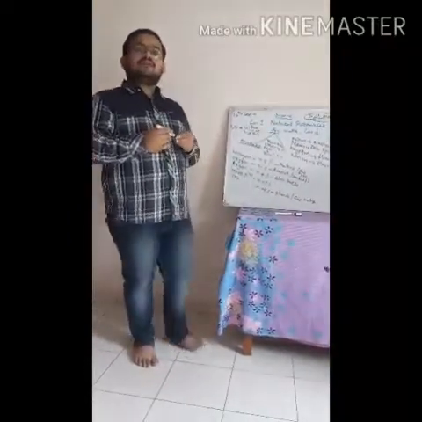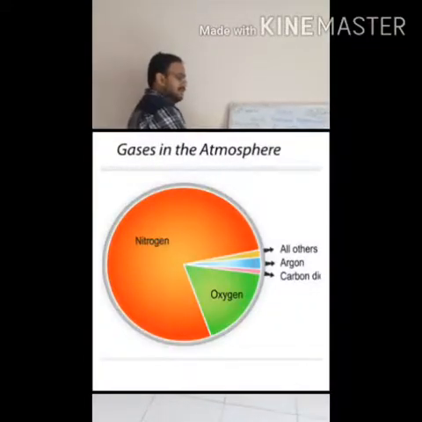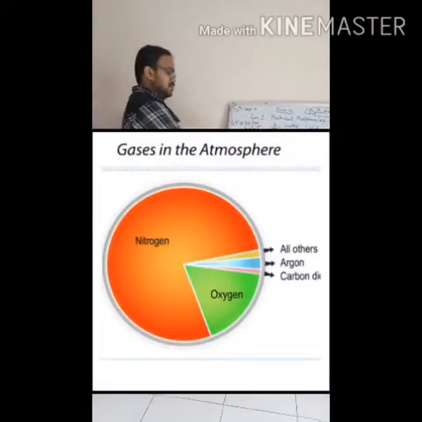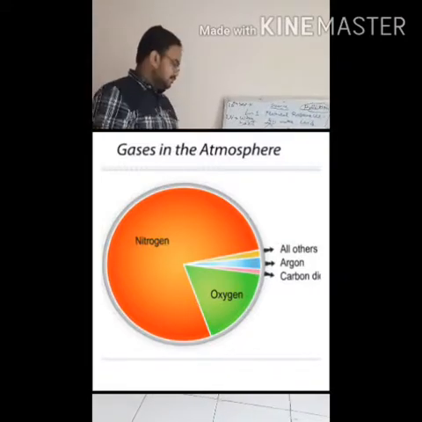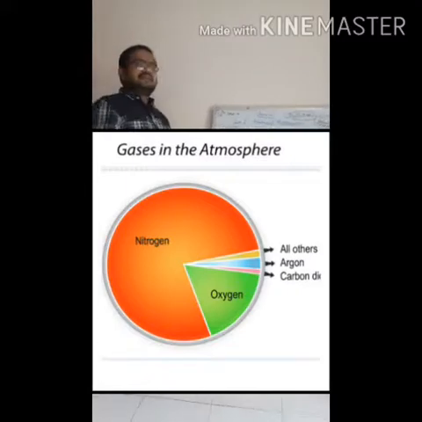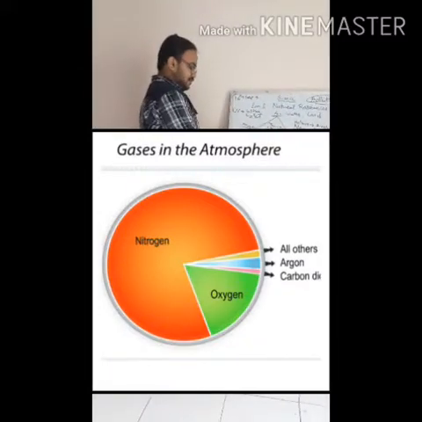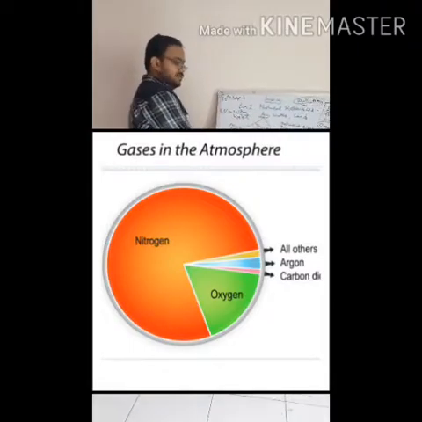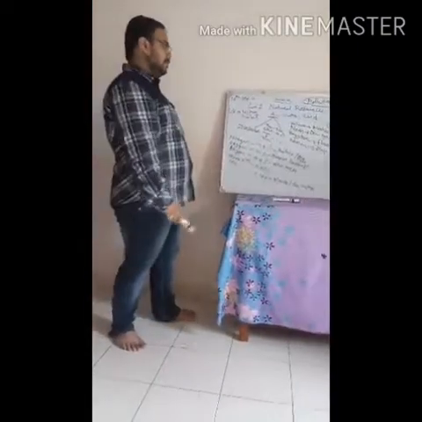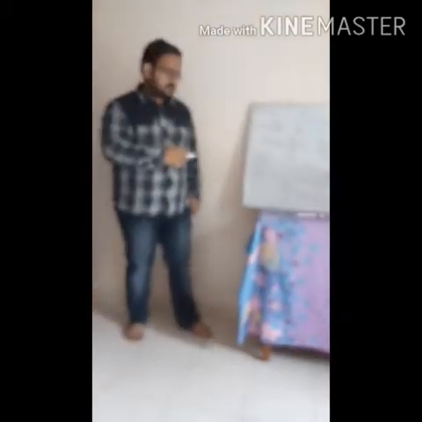Now we'll study the proportion of gases in the air. Nitrogen 78% is present. Oxygen 21%. Argon 0.9%. Other particles, dust particles or water vapor 0.07%. And carbon dioxide 0.05%. Now we study the uses of these gases.